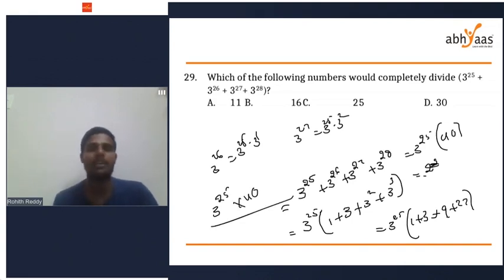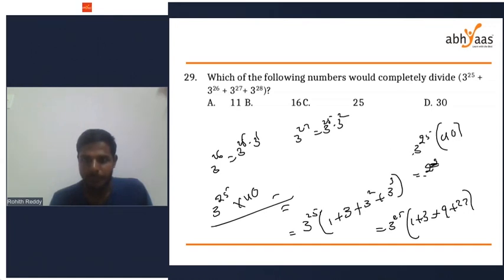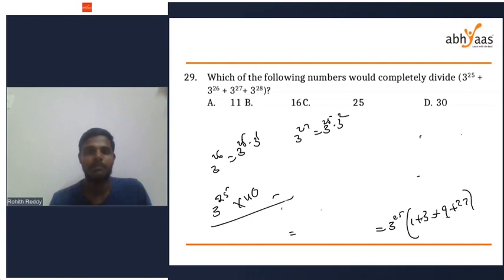This number is divisible by which of the following numbers? It's not divisible by 11, we can see that. It's not divisible by 16, we can see that, because for 16 it should be divisible by the last 4 digits, which is not possible. If you see 3 power 25 into 40, how am I going to write this? Let me erase this.